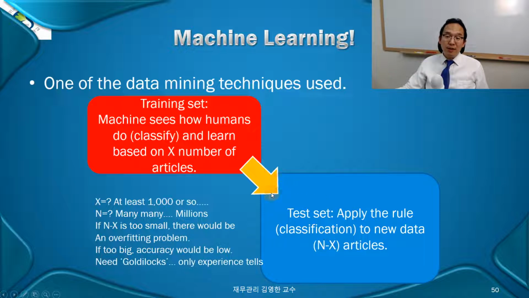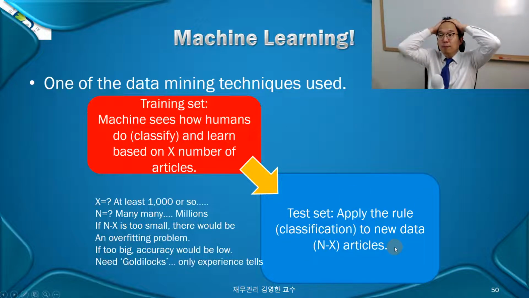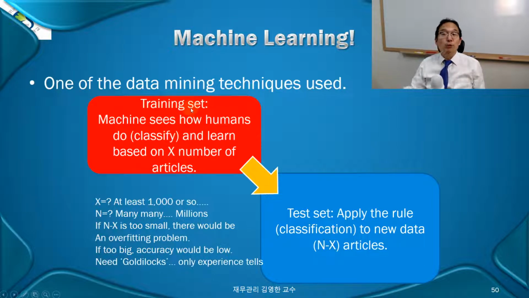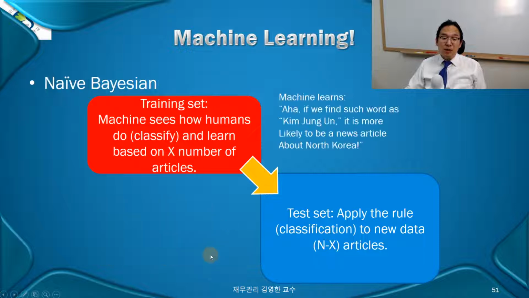If, on the other hand, this is too big, then the accuracy will be very, very low, right? If there are millions of news articles and you train on just 100 of them, and the rest is the test set, you're screwed, right? The machine cannot learn much from you. So the training set has to be big enough, Goldilocks big. Whereas the set rule, we don't know, okay? Goldilocks, just good enough. That's engineering. 안 되면 되게 하라 kind of approach, right? Nothing is perfect anyway. So that's that.